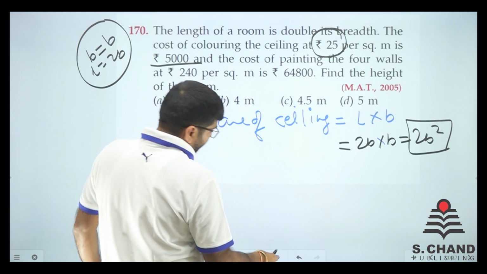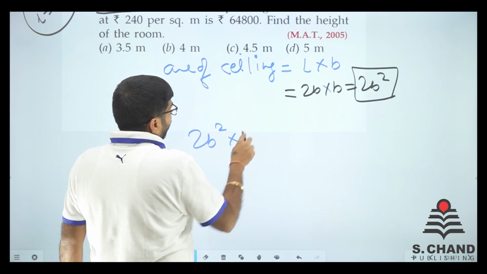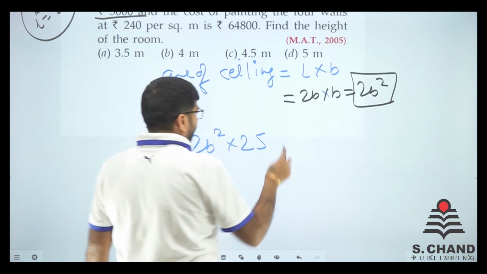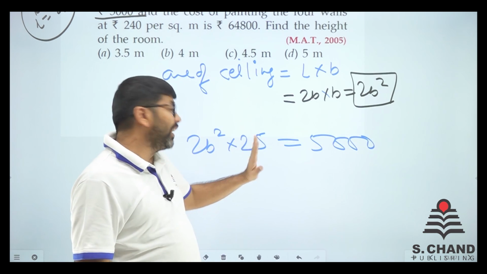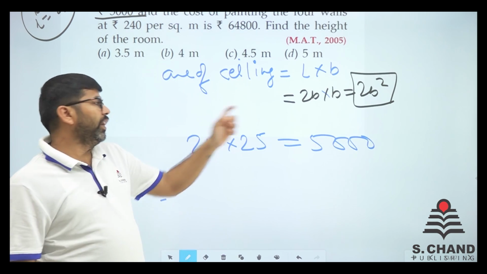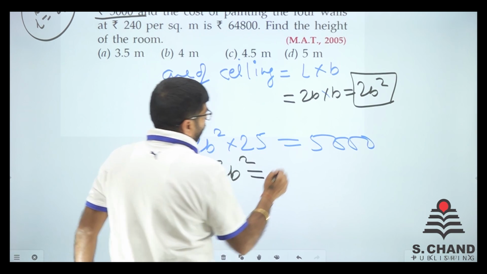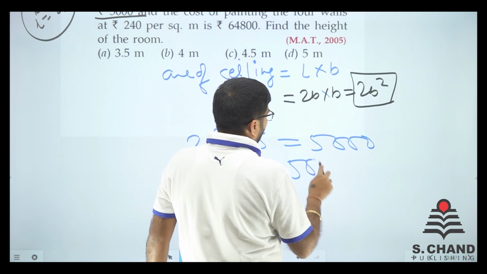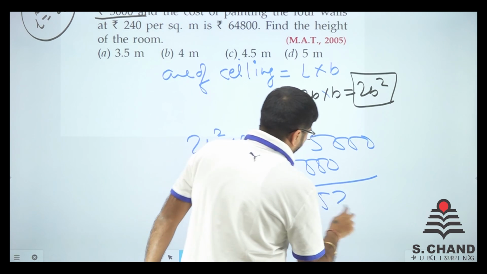When you multiply this area into 25 rupees per square centimeter, you will get 5,000, because the coloring rate per square centimeter is 25 rupees. If you multiply with the area, it will be the total cost. So 2B square is equal to, or I should say B square is equal to 5,000 divided by 25, and 2 goes here.